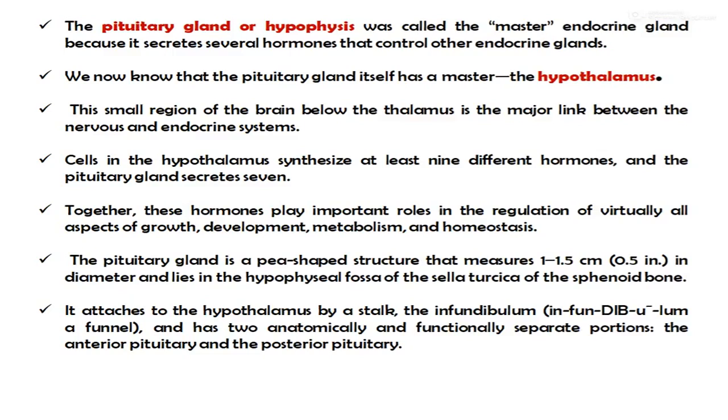The pituitary gland is a pea-shaped structure that measures 1 to 1.5 cm in diameter and lies in the hypophyseal fossa of the sella turcica of the sphenoid bone. It is attached to the hypothalamus by a stalk, the infundibulum, and has two anatomically and functionally separate portions, the anterior pituitary and the posterior pituitary.